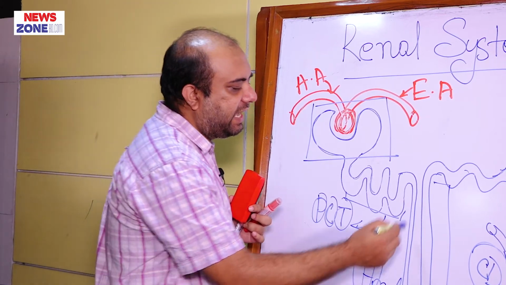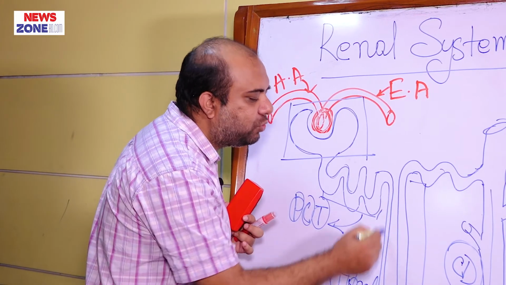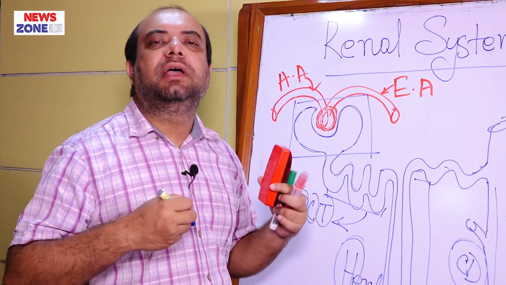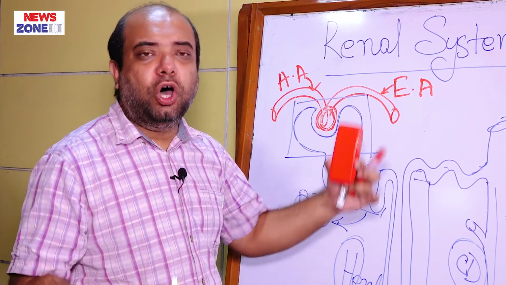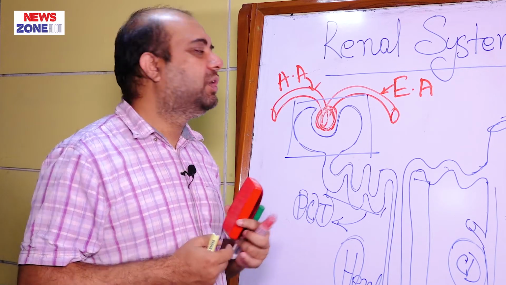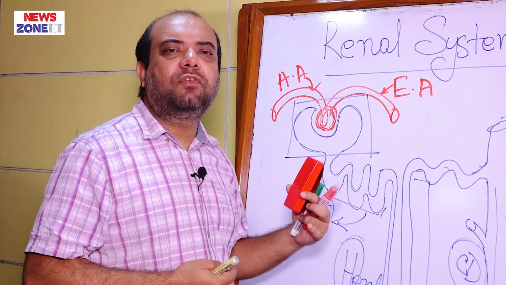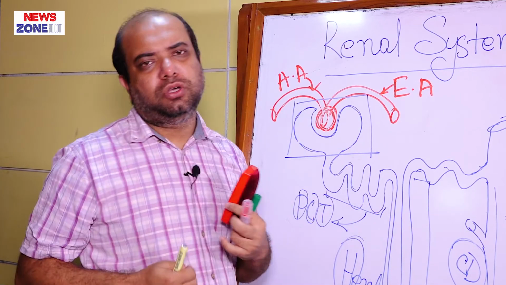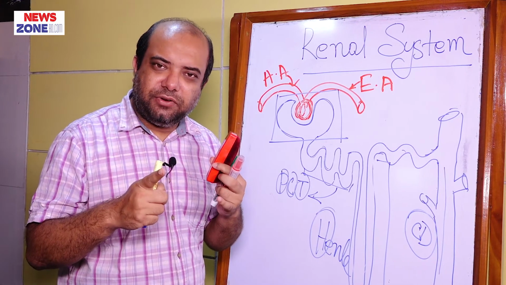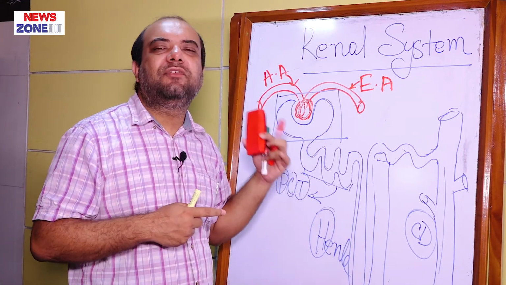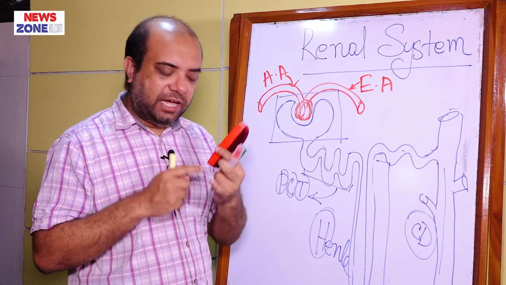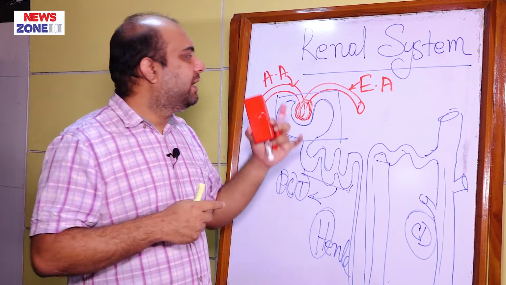And now the structural difference between these two nephrons. Cortical nephron has a loop of Henle which is short, and juxtamedullary nephron has a loop of Henle which is long in comparison to cortical nephrons. Now you have to know the importance of this short and long loop. Cortical nephron will form concentrated urine, and the juxtamedullary nephron will form highly concentrated urine. You have to remember it very carefully.